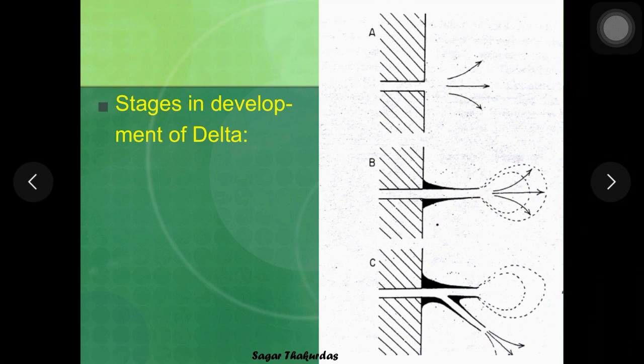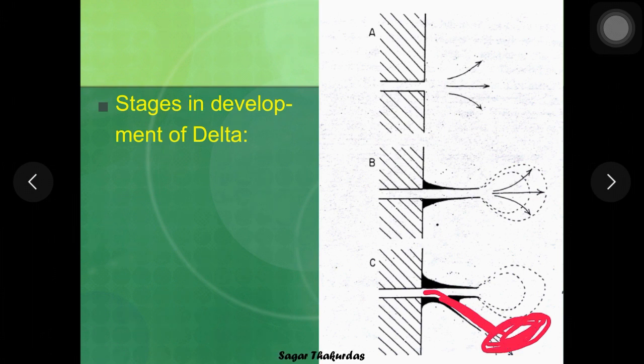Now what happens is, over the period of time, this delta distributary channel gets choked because of the sediment deposition at its mouth, and there is no more scope remaining for the sediments and water to move further into the ocean, and therefore a crack is formed and the water finds a new path to transport its sediments and water into the ocean, and this is how a new delta lobe is formed.